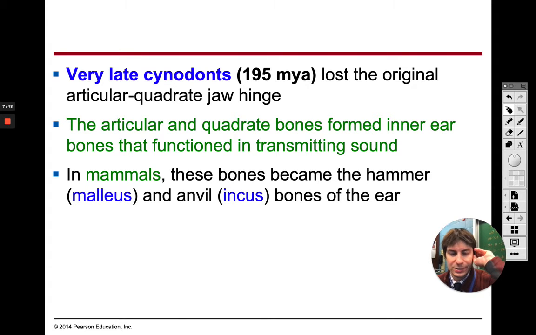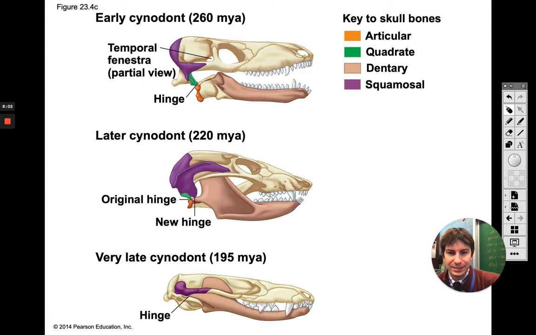So it's kind of interesting that they were originally part of our jaw, and then later on, they became part of our ear, right? Our ear bones. And like I said, they are very, very small. They are smaller than your fingernail. All right, very tiny bones.